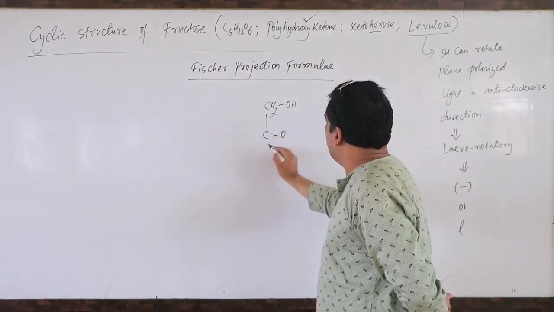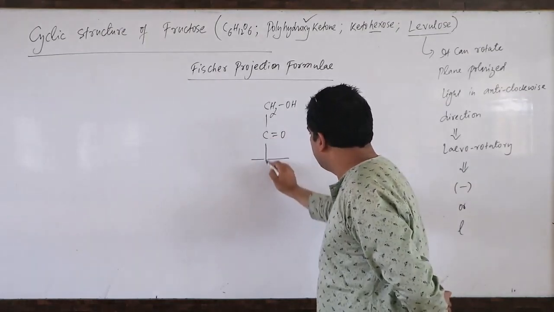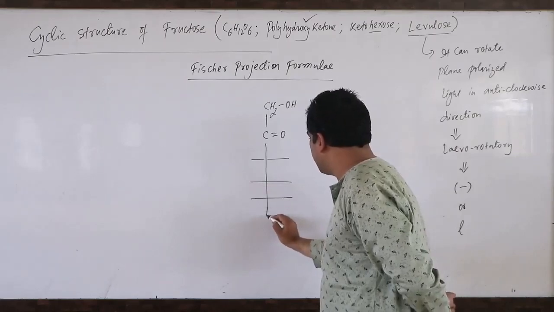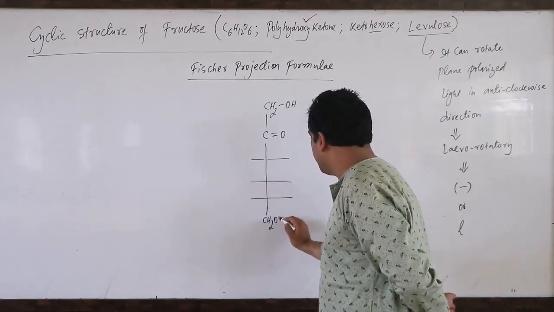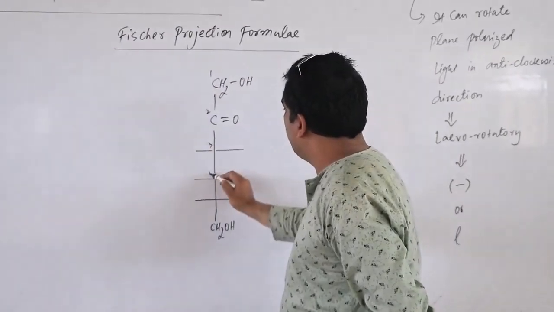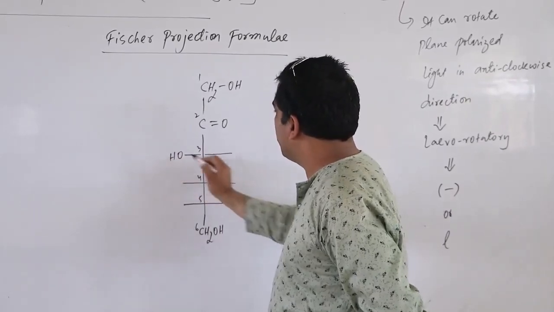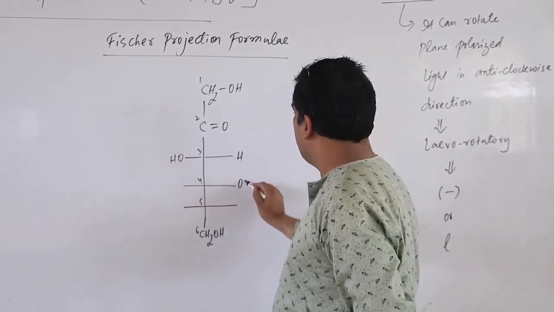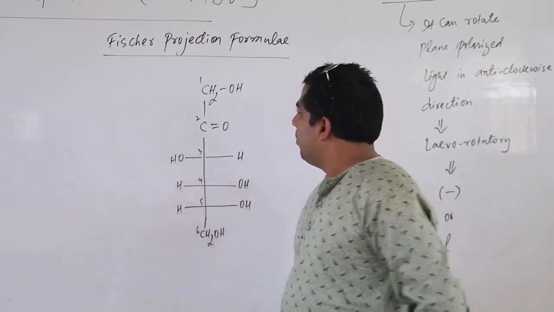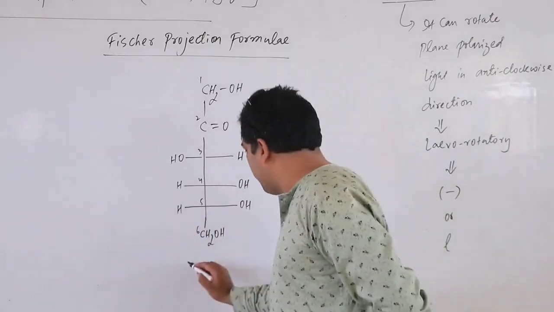C double bond O, third carbon, fourth carbon, fifth carbon, and then finally you have the sixth carbon, CH2OH. So this is first, second, third, fourth, fifth, and sixth. Third carbon has OH group on left side. Then H, OH, OH, H, and H.